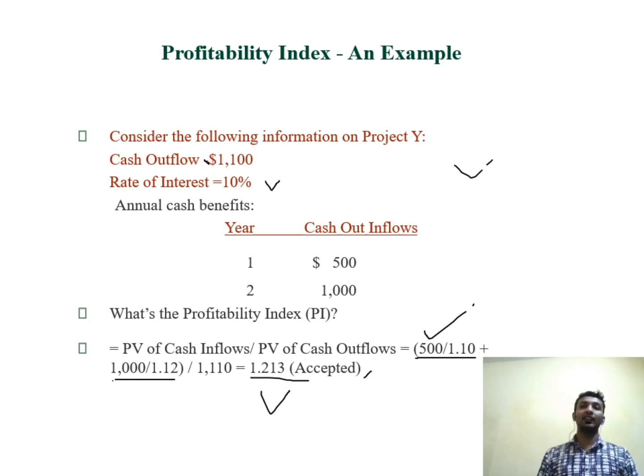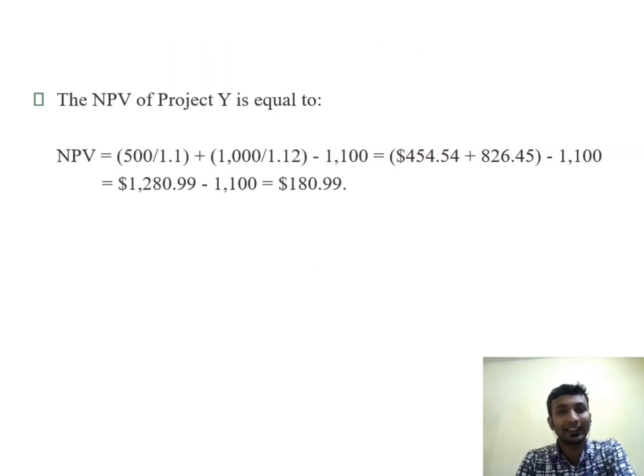And if there are multiple projects and we have to choose between those multiple projects, we should choose the one with the profitability index having the highest number. Okay. So this is it. So I will end it here.